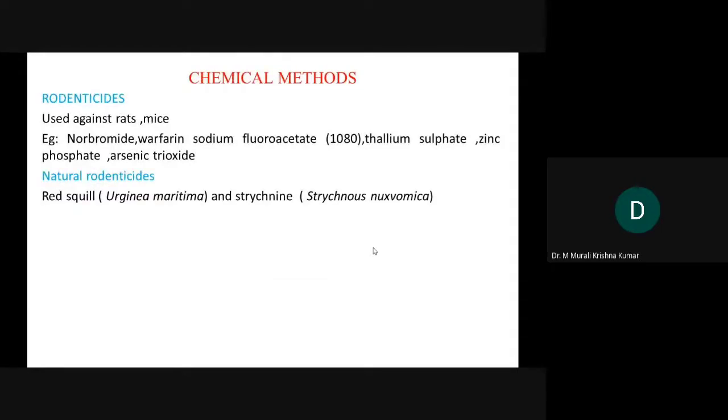Further, in chemical methods, we do have rodenticides to use against rats and mice. Here also synthetic as well as natural are there. Synthetic rodenticides include warfarin, arsenic trioxide, thallium sulfate, etc. Natural rodenticides are red squill and strychnine.